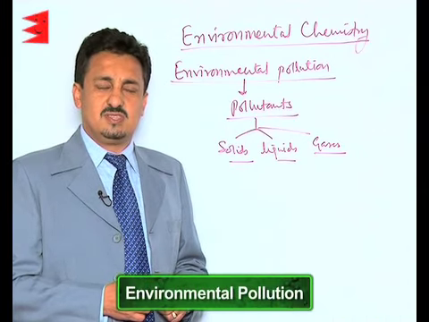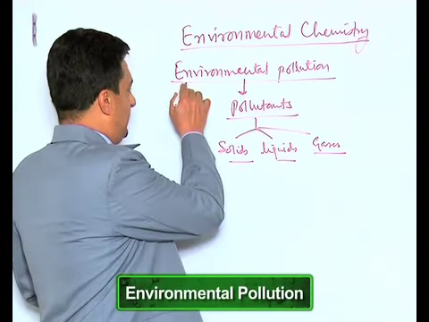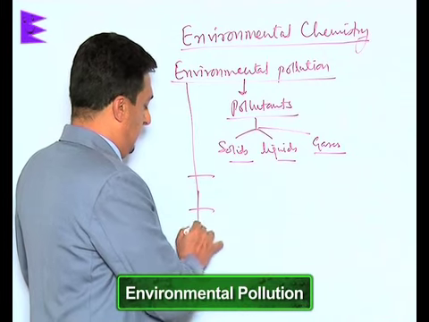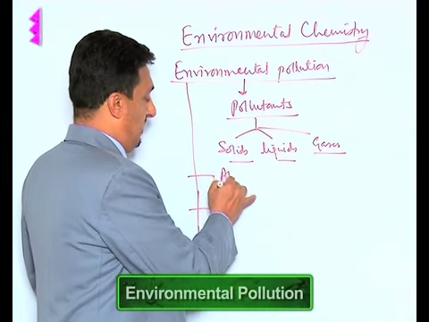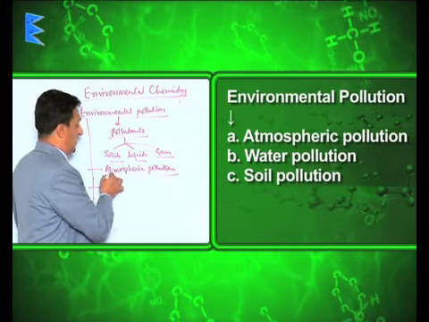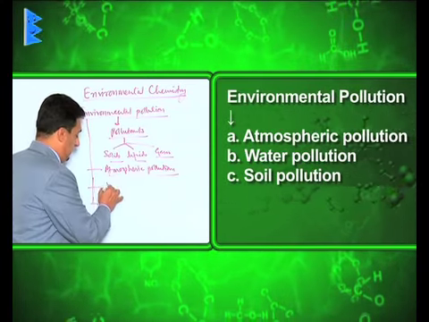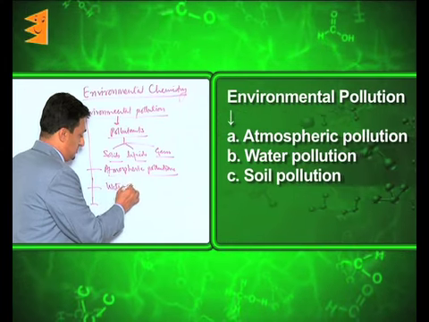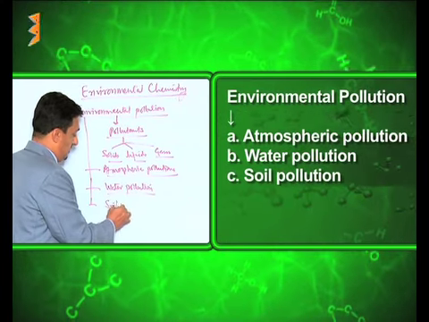Environmental pollution is studied in 3 stages. It can be atmospheric pollution, which deals with the pollution which we have in the air. Then there can be water pollution, and then we have soil pollution.